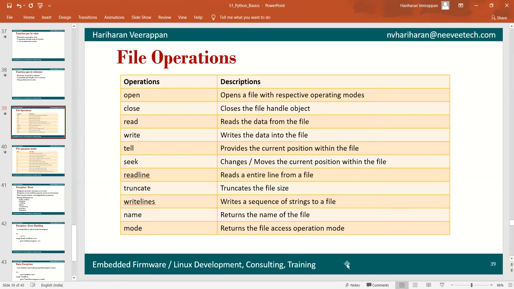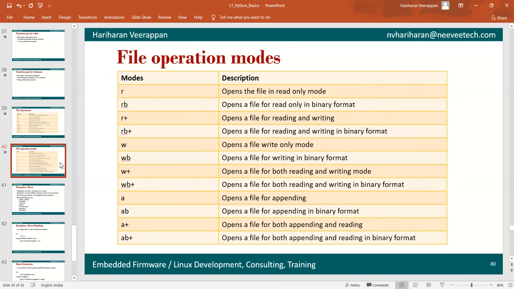We have different operations. open is the member function which opens a file, with the operating mode as a parameter to that open function. There are various operating modes available in Python. Here we have some of the vital operating modes which can be used in Python programming.